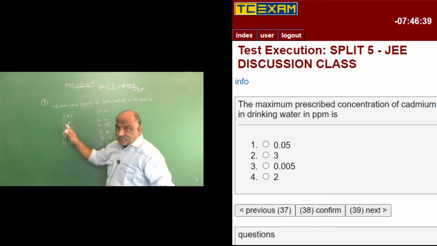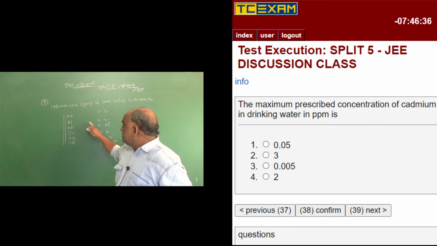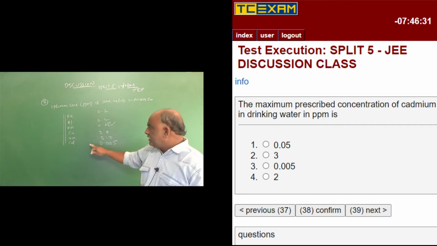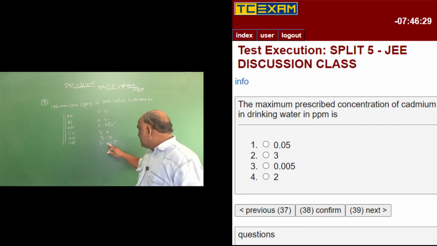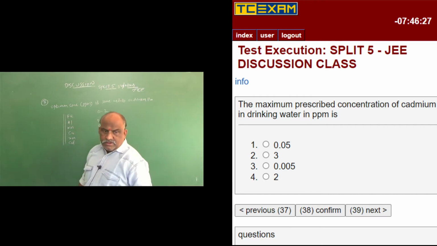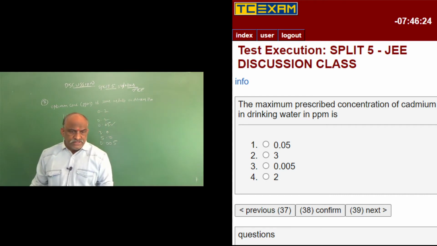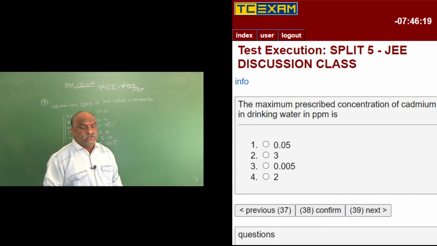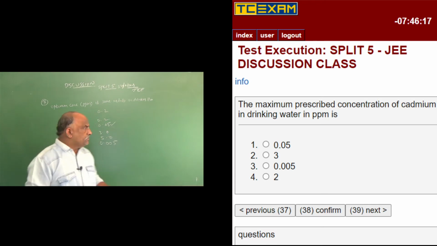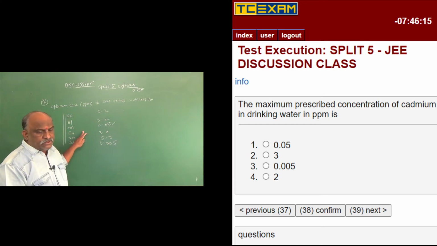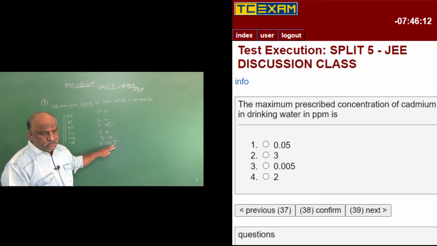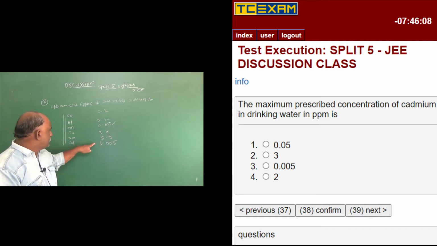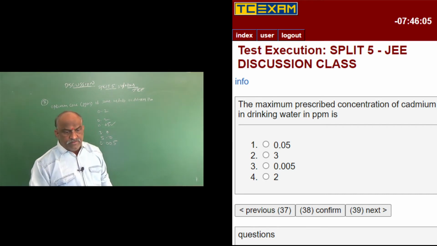Iron is 0.2, aluminum 0.2, manganese is 0.05. Copper is 3.0 and zinc is 5.0, cadmium 0.005. So what is the question for us? The maximum prescribed concentration of cadmium in drinking water in ppm is 0.005. First option 0.05 goes to manganese, second option 3 goes to copper, third option 0.005 goes to cadmium. So cadmium is the right answer for this question.